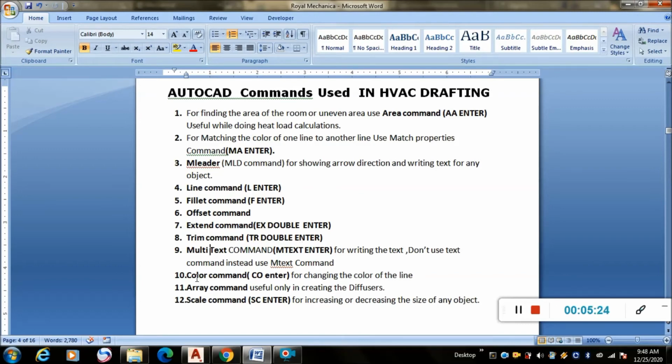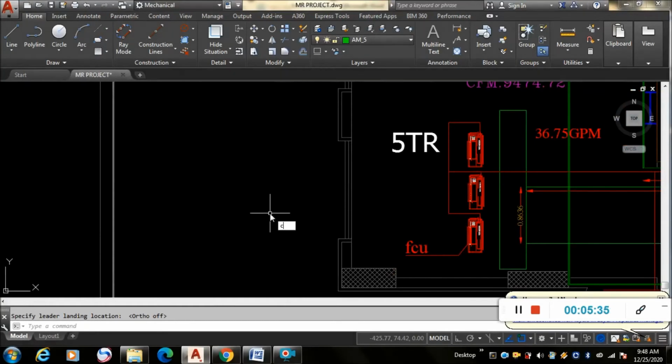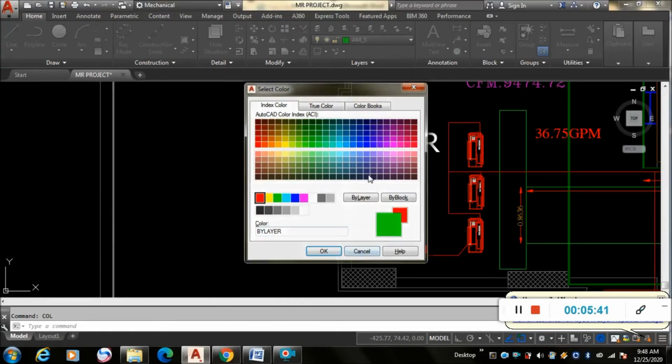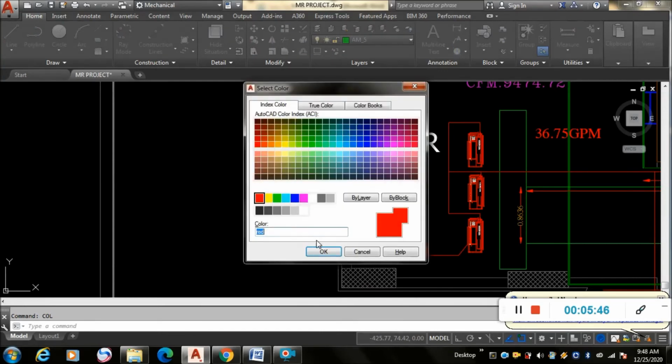So for using color command, you have to use col enter, then only we can change the color of the line. So I'm selecting green line. So let us see, take a line, L command you have to use, see here, like this.